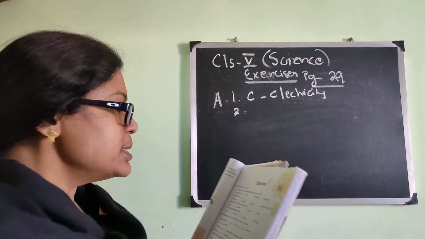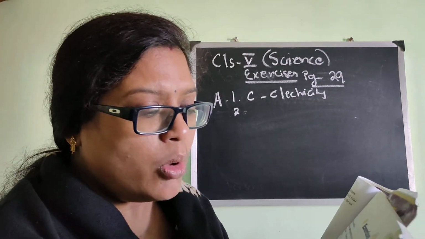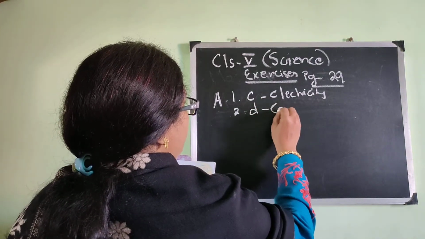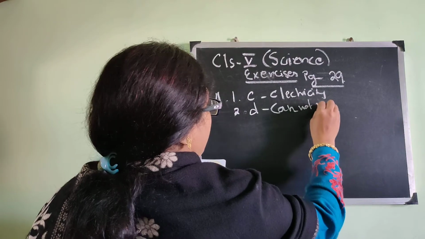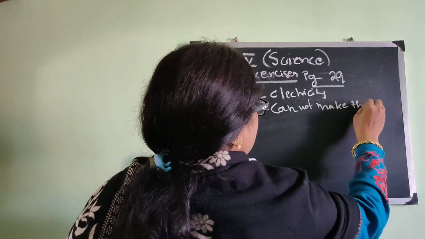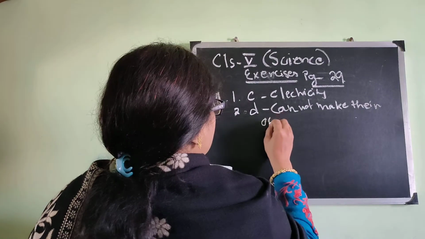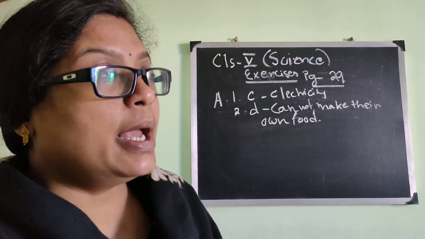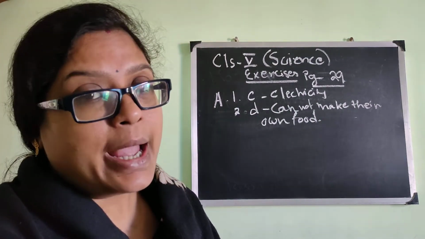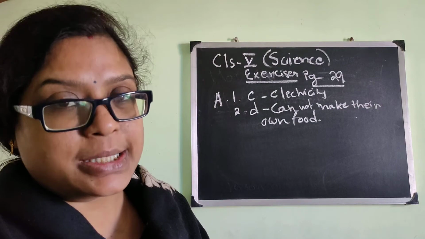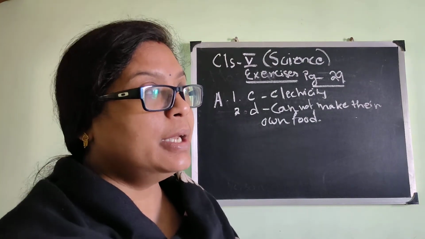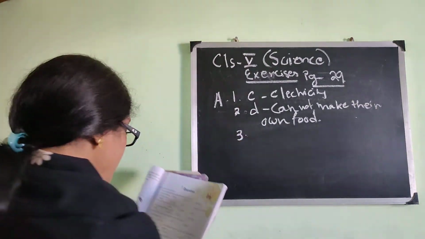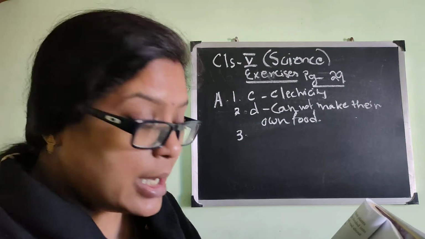Number 2. Animals cannot breathe, lay eggs, grow, make their own food. So the answer will be D. Animals cannot make their own food. As we have seen in the chapter, plants can prepare their own food, but animals cannot. They have to depend on other plants and animals for survival, as they depend for their food on other animals, right?